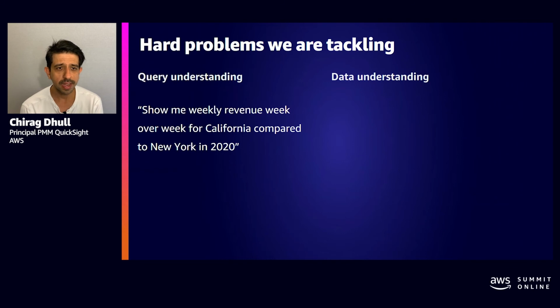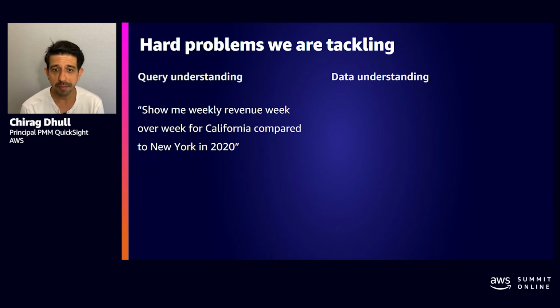So for a question like, show me weekly revenue week over week for California compared to New York in 2020, Q needs to determine that weekly is an intent not only to group data by week, but also implies that the user is looking for a trend.